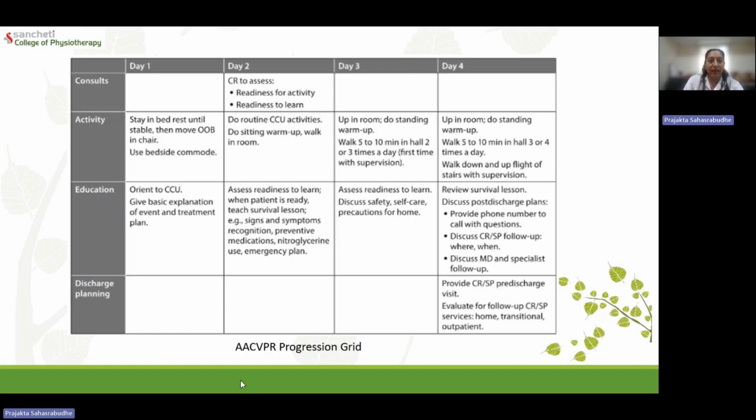And this is how a day-wise progression grid looks like. So on day 1, where the patient was in bed and we have given minimal privileges like probably bedside commode, we have started with ICU ambulation, room ambulation, and then gradually we have progressed with the duration wherein our patient can walk 5 to 10 minutes and probably 1 flight of stair. So that is how we have done a day-wise progression.